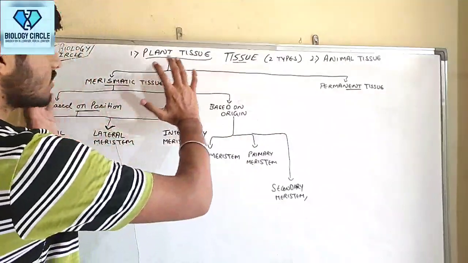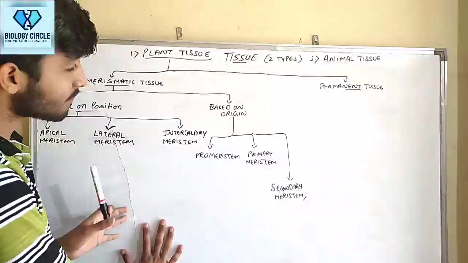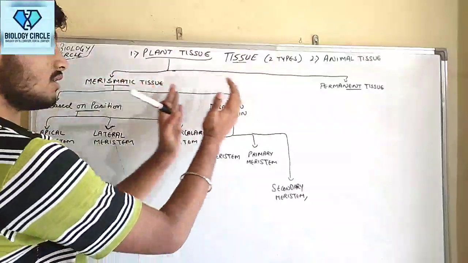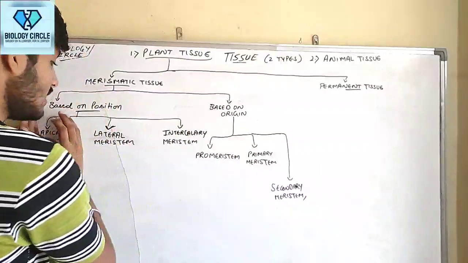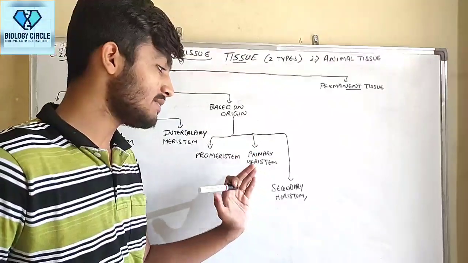So guys, this is a flow chart of division of meristematic tissue. Meristematic tissue is divided into two, based on position and based on origin. Based on position: apical, lateral, intercalary. Based on origin: promeristem, primary meristem, secondary meristem.